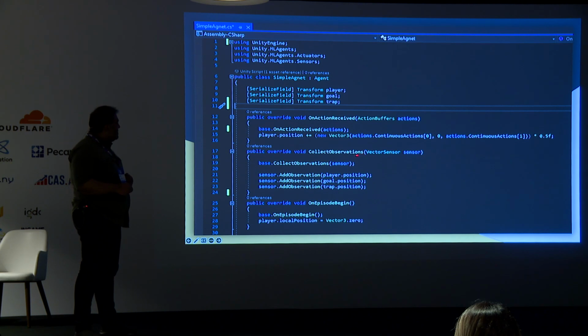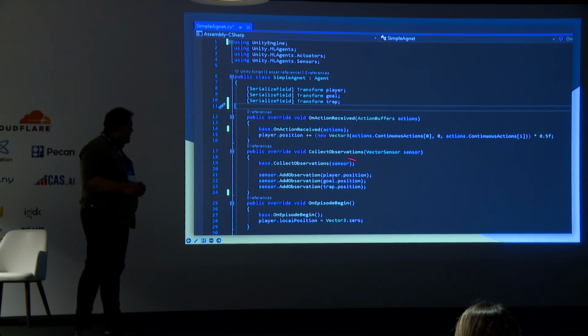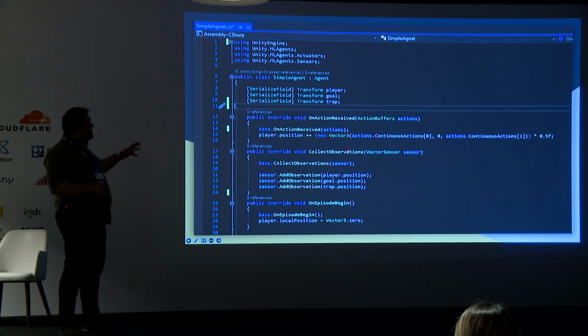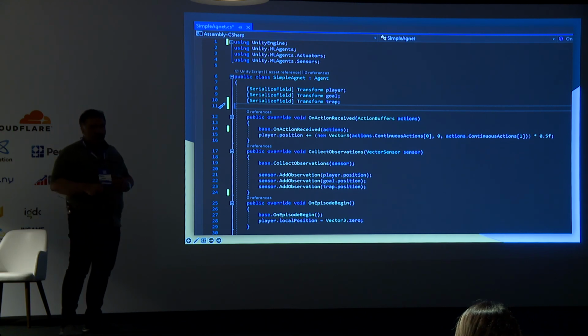I also have to add this to the CollectObservations method so Python can observe the position of this transform and see what's happening when making decisions. So we have to add sensors, sensors that add observations: player position, goal position, and trap position.